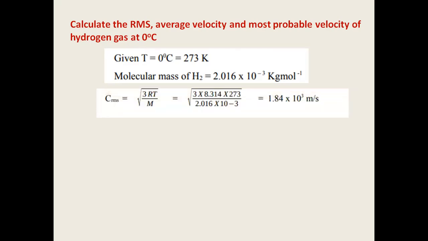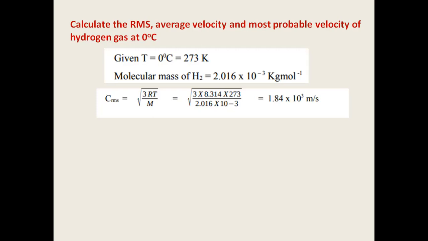Now, when we have these two things, RMS is required. What is the formula to calculate RMS? By our previous derivations as well as discussions, we know C RMS is equal to square root of 3RT divided by m. R is the real gas constant whose value we already know, T is the temperature given in the question, and M is the molecular weight of the gas, which we have obtained.